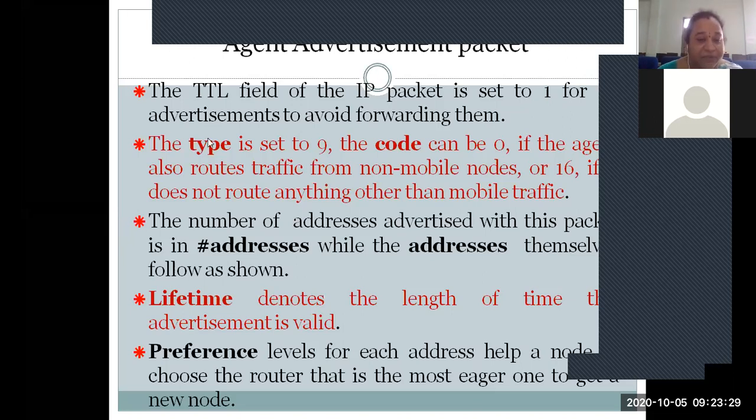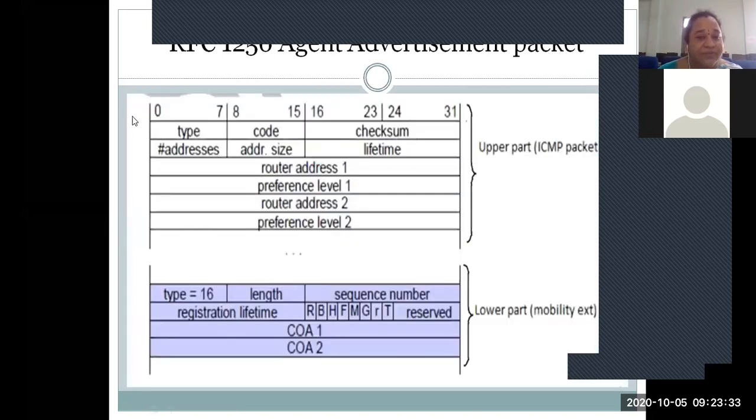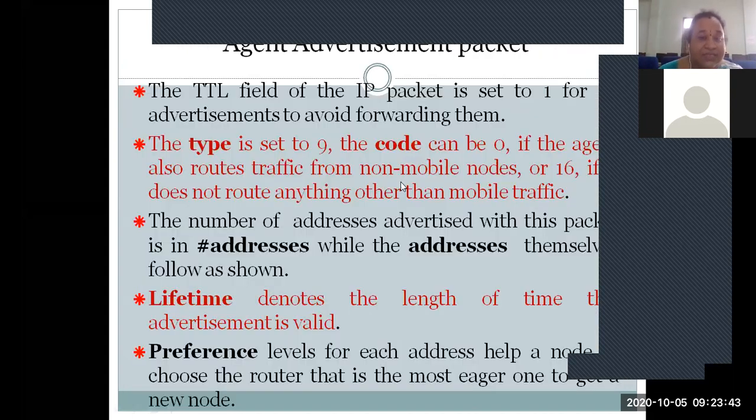Okay, and as we see the corresponding fields of the upper part of the ICMP packet, we have the type, code, checksum, number of addresses, address entry size, lifetime, router addresses and the preference levels, right? Type is set to 9, which indicates that it is the advertisement packet, and the code can be 0 if the particular agent is going to be routing non-mobile nodes.